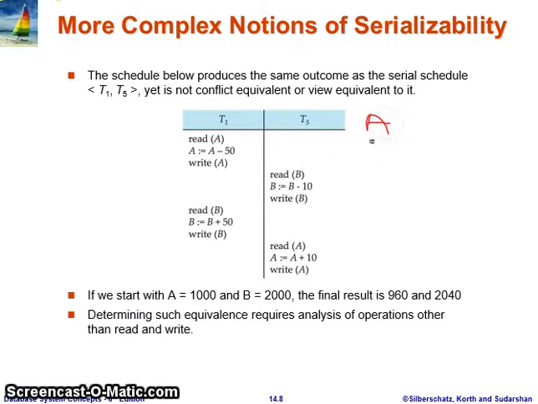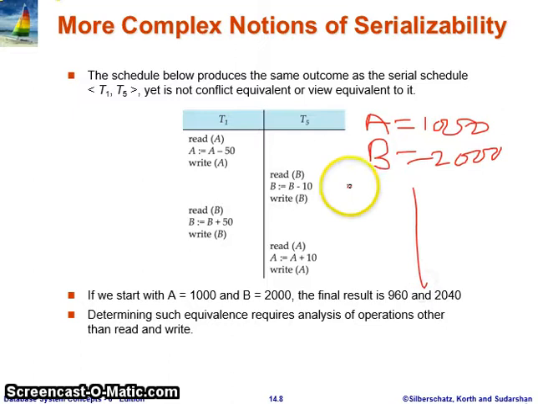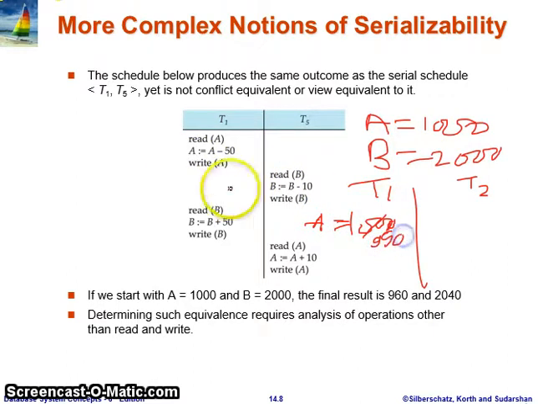Let me check here with A and B. The initial value of A is 1000, and B's initial value is 2000. First, transaction T1 reads A, which is 1000, subtracts 50, which means 950, then writes A, which writes 950 to the disk.